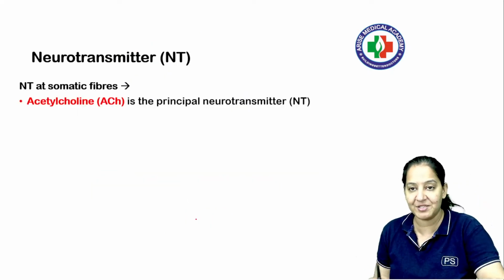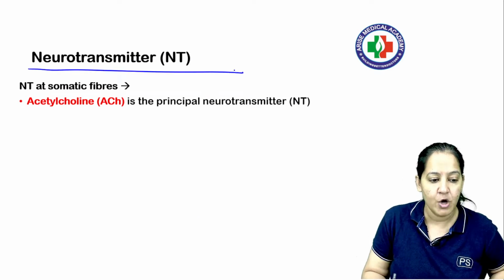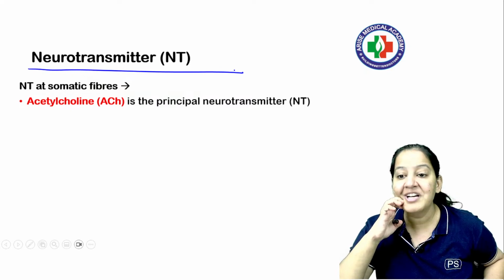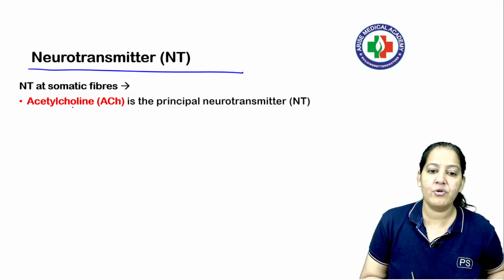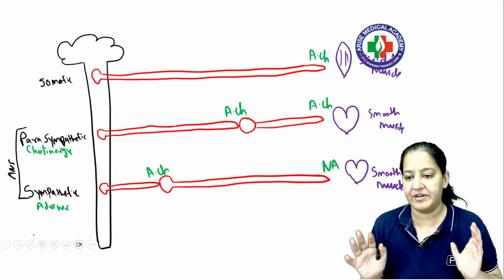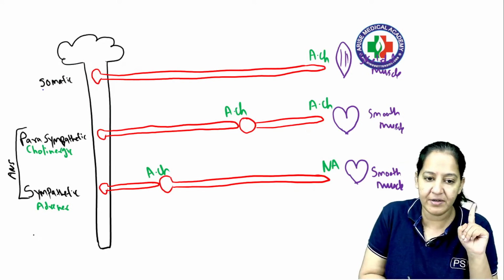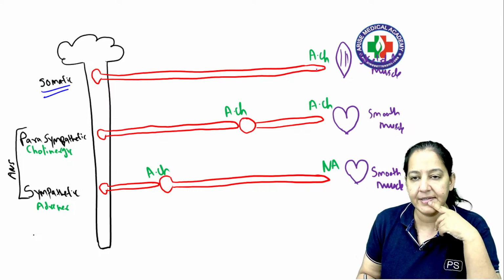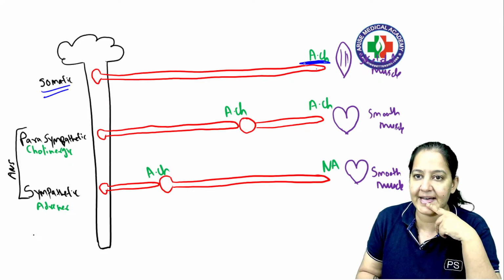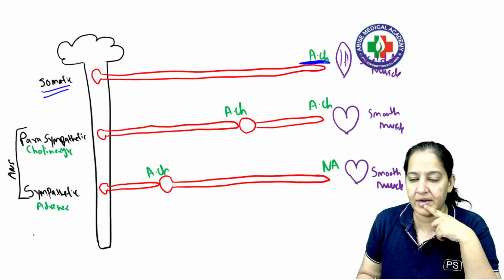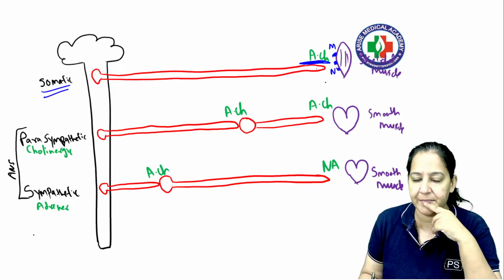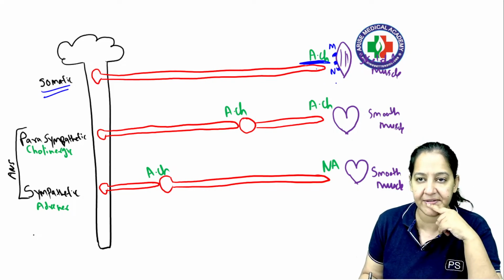Let's talk about the neurotransmitter and let me tell you regarding the receptors. What is a neurotransmitter? It's a chemical which is secreted. Listen everyone. In somatic, we require only 1 neurotransmitter because only 1 neuron is there. So it is acetylcholine always. And we have muscarinic and nicotinic receptors there, on the skeletal muscle. Got my point?